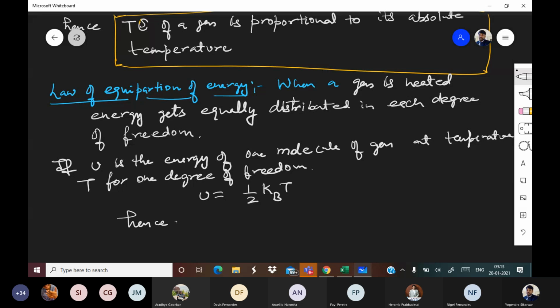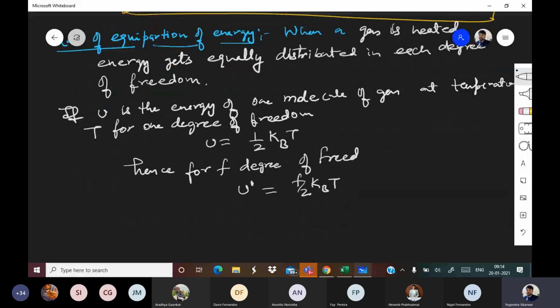Hence, for f degrees of freedom, let me call it u dash. So u dash will be f by 2 into Kb into T. These two formulas are for one molecule. Remember that.